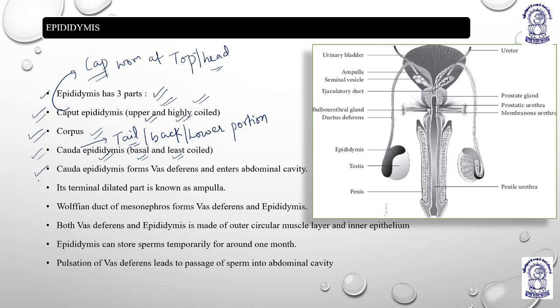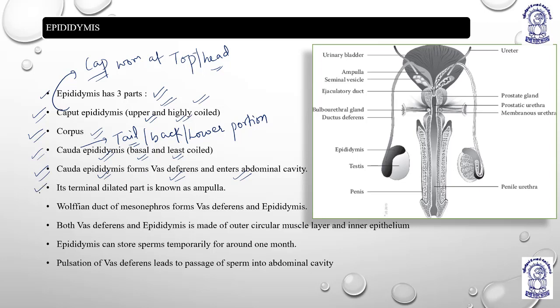Then we have the cauda epididymis. It forms vas deferens and enters the abdominal cavity. Very important: which part of epididymis basically merges into vas deferens? Cauda epididymis. Which part of the epididymis is highly coiled? Caput. Which part is basal, at the lowermost portion? Cauda. So these are the important questions. Cauda epididymis forms vas deferens and enters the abdominal cavity.